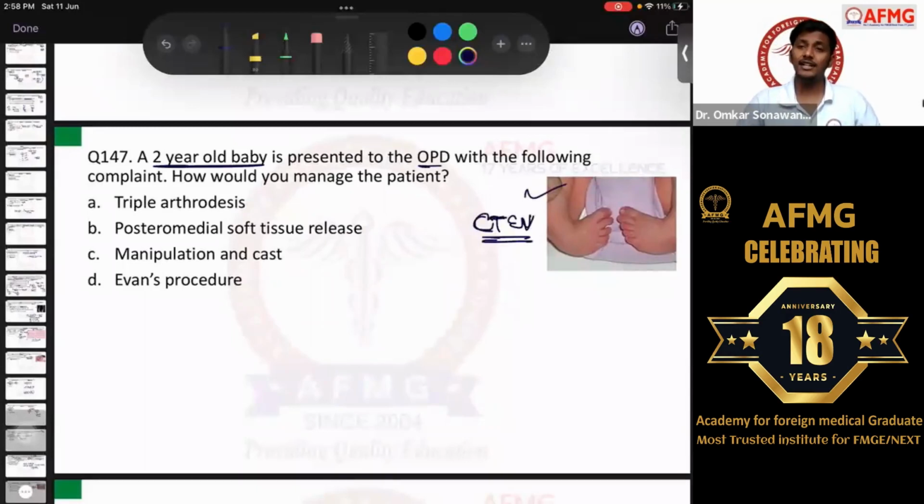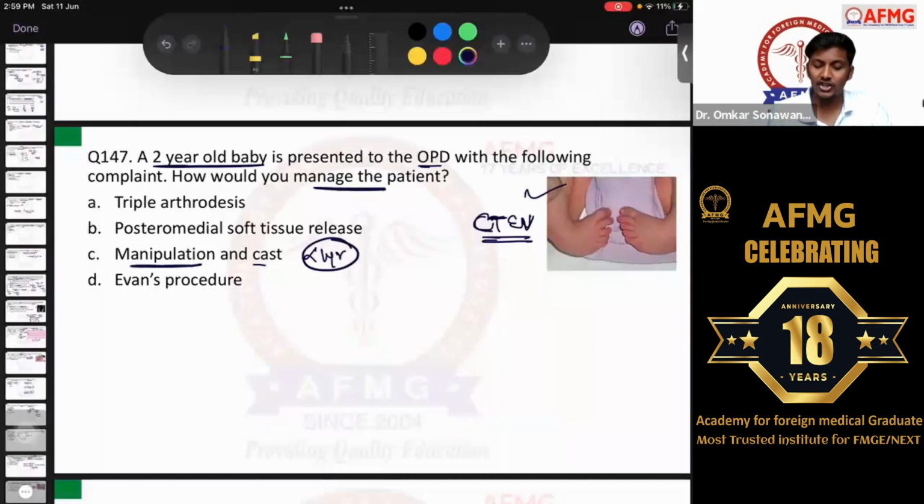It is CTEV, that is congenital talipes equinus varus. What is that? Congenital talipes equinus varus. This is the deformity seen usually at birth in a child. And how would you manage this patient? So we have discussed in my orthopedics discussion sessions, I have discussed about the management of CTEV. If the child presents to you in infancy, that means within 1 year of age, with congenital talipes equinus varus, definitely the treatment of choice would have been serial manipulation and casting.